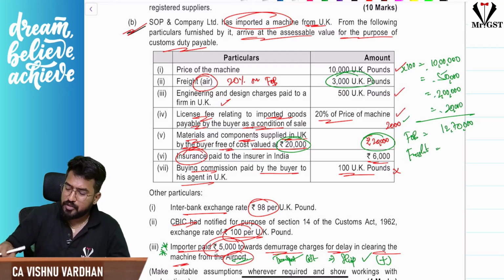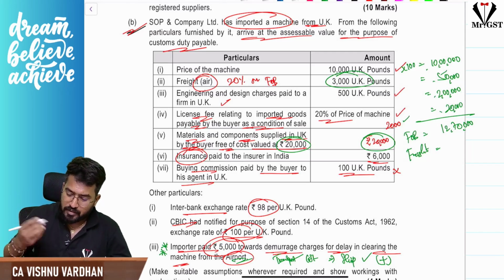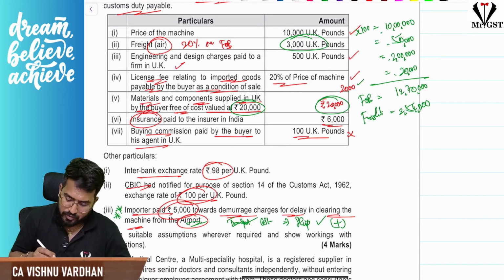Freight is how much? Maximum 20% on this FOB, correct? 12 lakh 70 into 20%, so 2 lakh 54,000 you should take. 3,000 UK pounds converted into rupees will become 3 lakhs. So 3 lakhs is higher, we should not take it. We should definitely cap it at maximum 20% of FOB, 2 lakh 54,000.